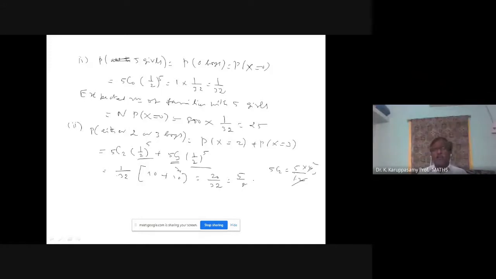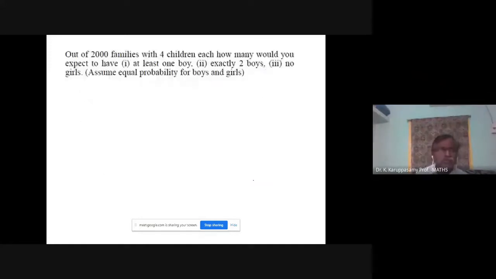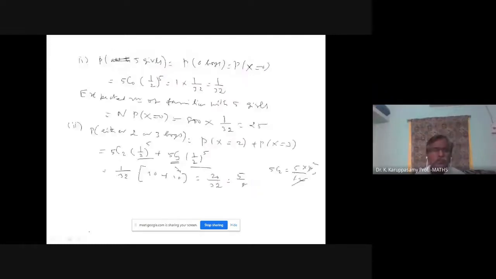We need the expected number of families: 800 into 5 by 8. So for 2 or 3 boys, the count is 500 families.